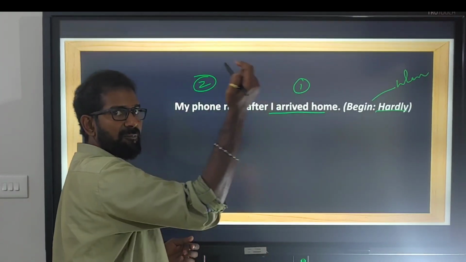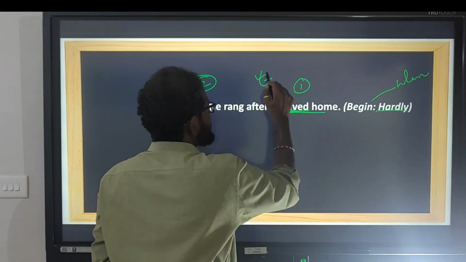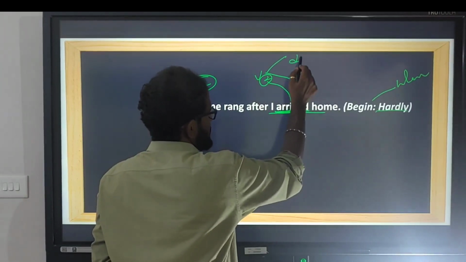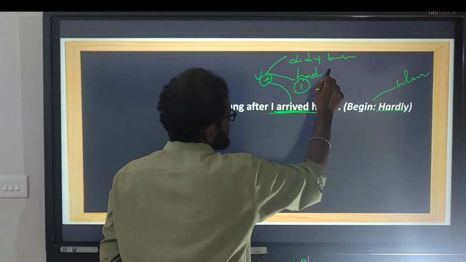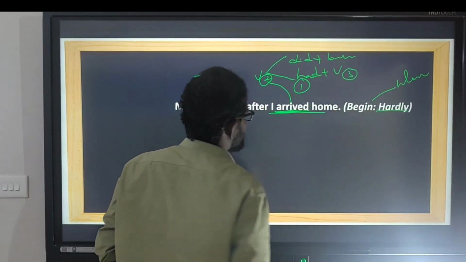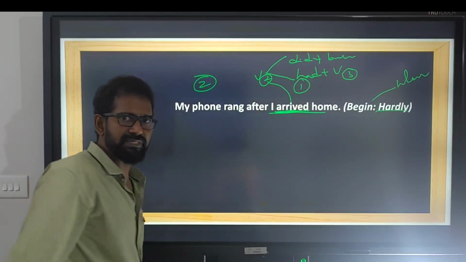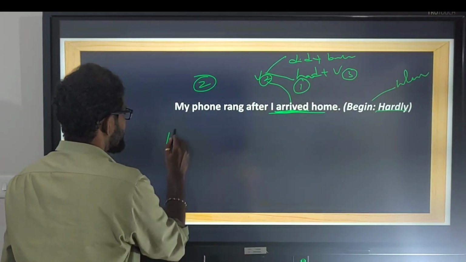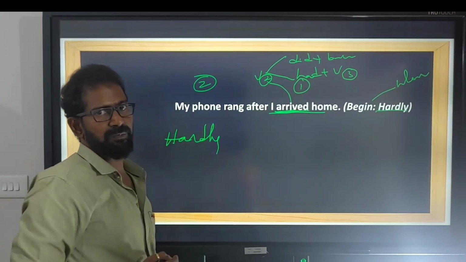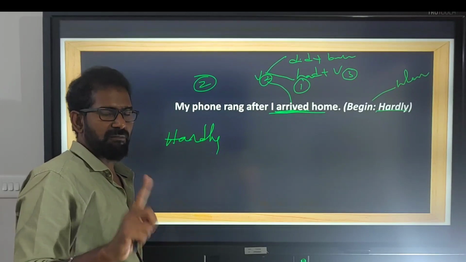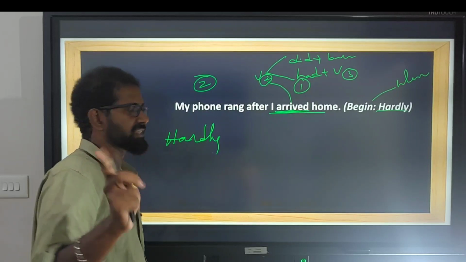Next, find out the appropriate helping verb. Now look here, arrived. Arrived is V2. So when the verb is in V2, we have two options: did plus base form, had plus V3. So we have two options. Inversion must take place. Begin with hardly. So remember, I have told you these expressions should be added to the sentence which completed first or which occurs first.